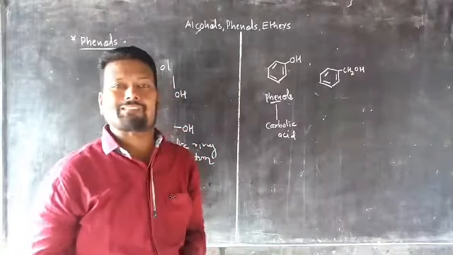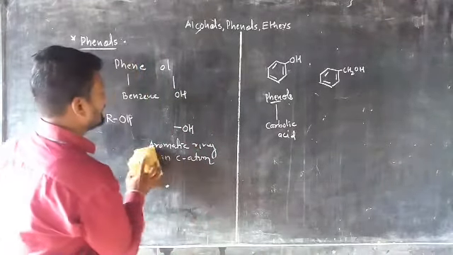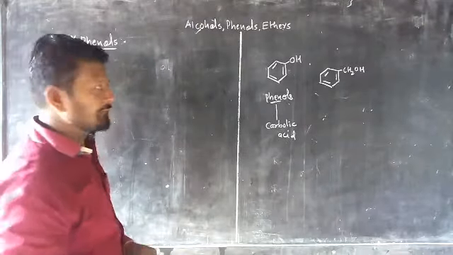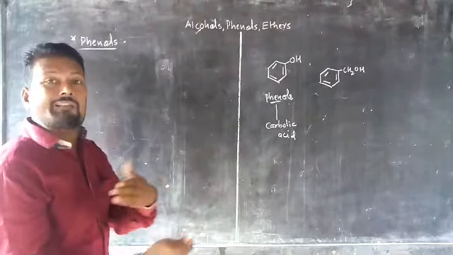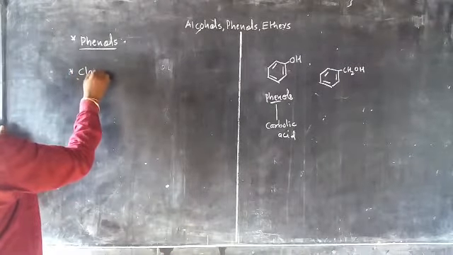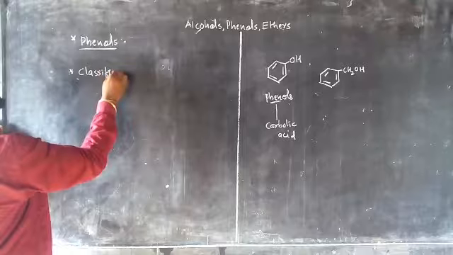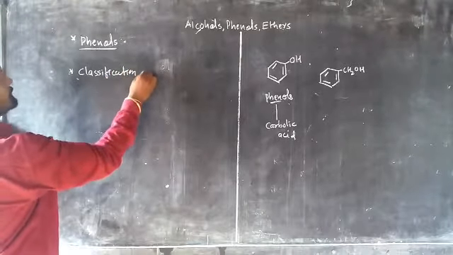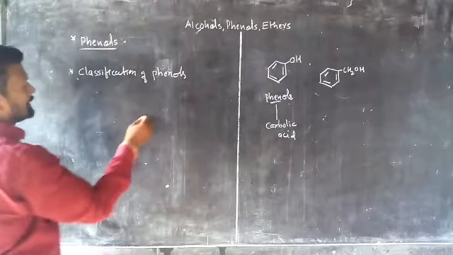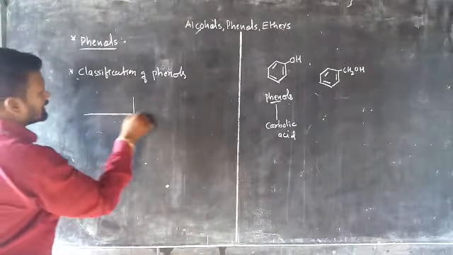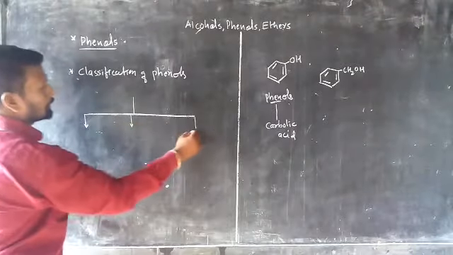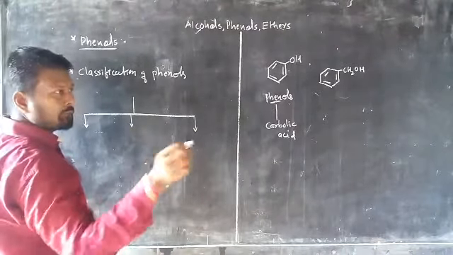After that comes the classification of phenols. In phenols, it is classified according to how many OH groups are attached. So here is the classification of phenols. Generally, they are classified according to how many OH groups are attached.